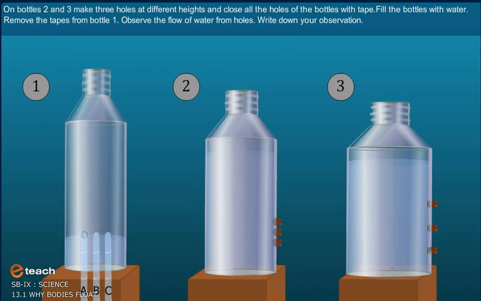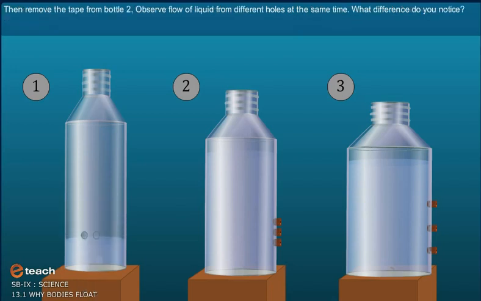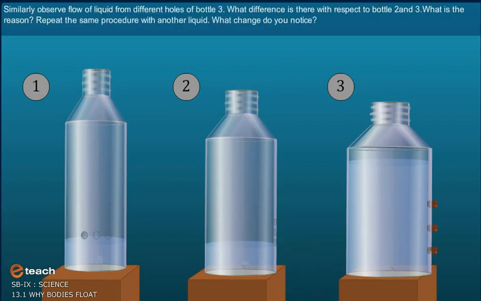Observe the flow of water from the holes. Write down your observation. Then remove the tape from bottle 2. Observe flow of liquid from different holes at the same time. What difference do you notice? Similarly, observe flow of liquid from different holes of bottle 3. What difference is there with respect to bottles 2 and 3? What is the reason? Repeat the same procedure with another liquid. What changes do you notice?